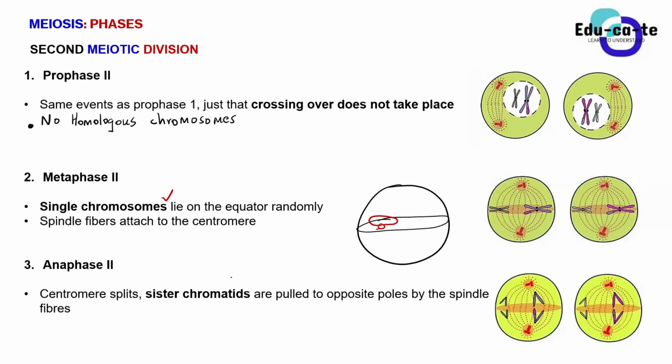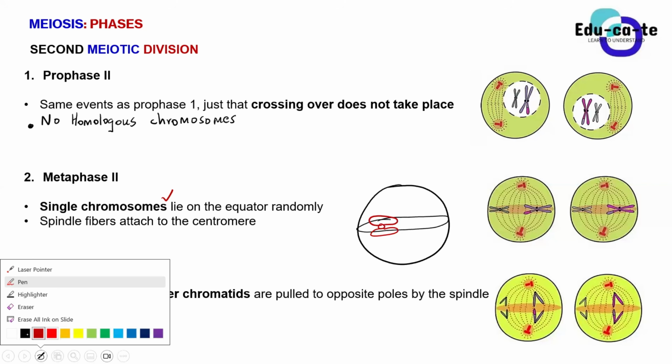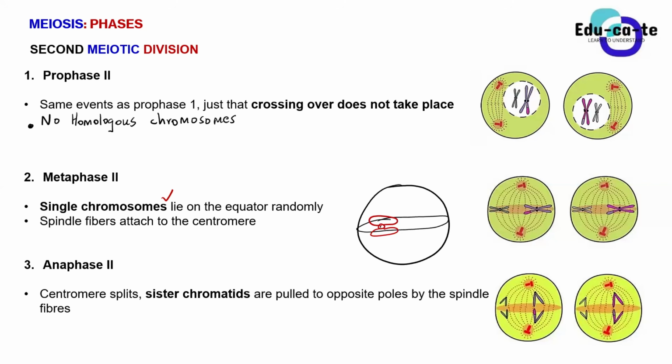Now we are pulling them. During anaphase, the spindle fibers are contracting. As we pull, because here we have 2 spindle fibers attached to the same centromere, this centromere will break apart, guys, because it is being pulled. Here we've got our centrioles. So the centromere in this case will break apart, it will split.